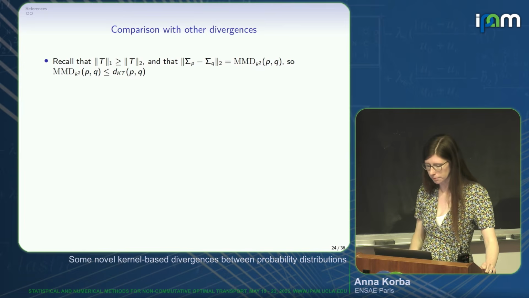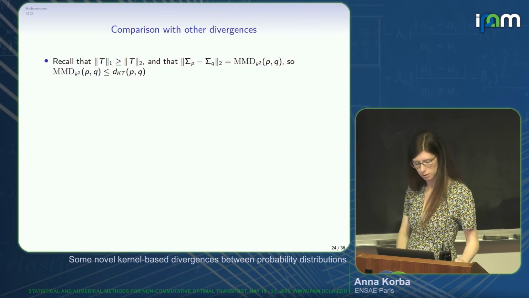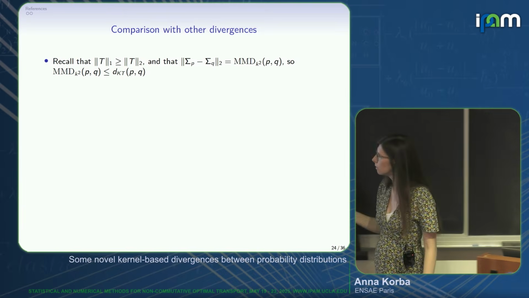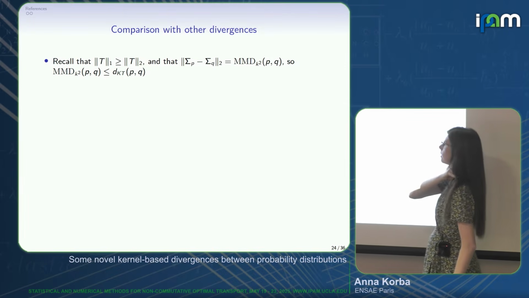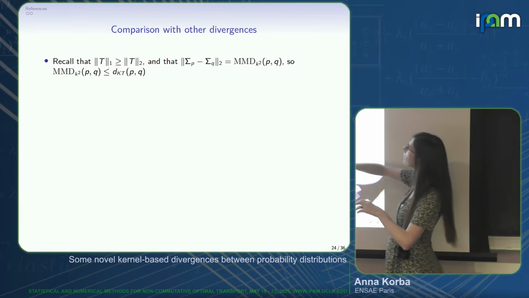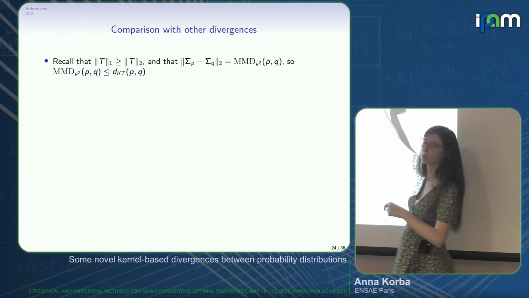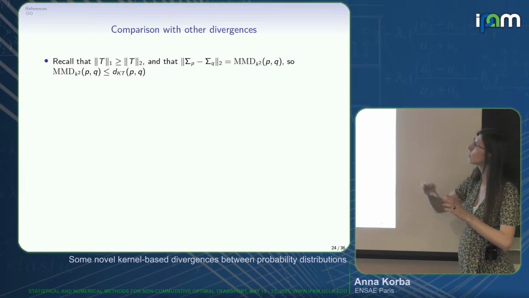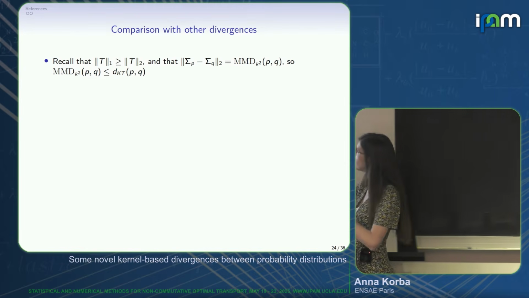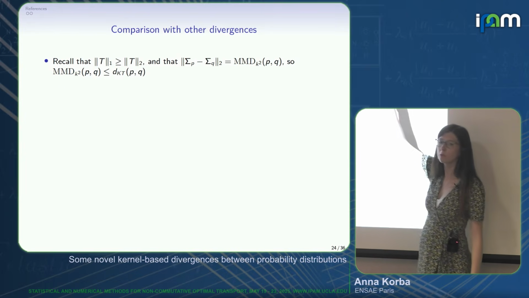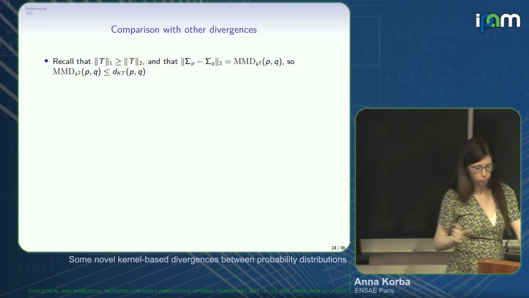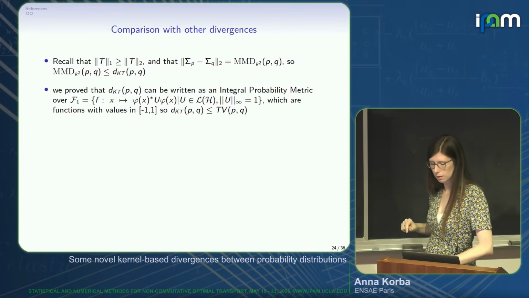Why is it interesting? First, I'll be brief, but it's easy to compare it with many existing distances. For instance, since we know that the Schatten norms have some order, and that actually the Schatten 2 norm corresponds to the MMD with k-square, you can compare this to the MMD. So it's more discriminative. And the MMD with k-square, if you think of a Gaussian kernel, is still an MMD with a Gaussian kernel. You simply change the bandwidth.